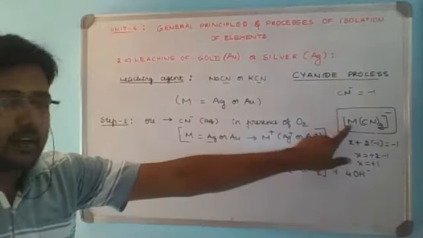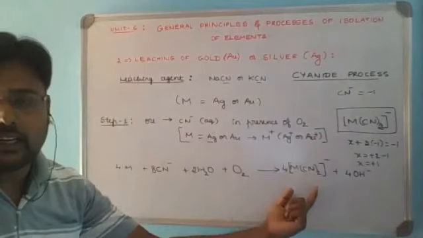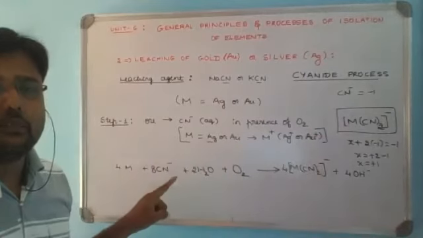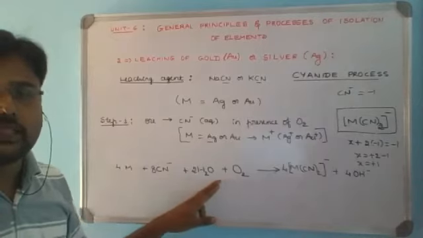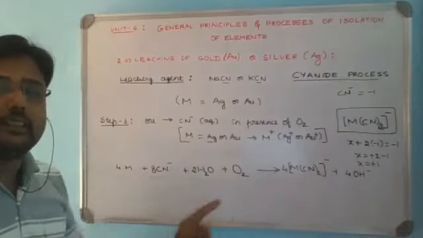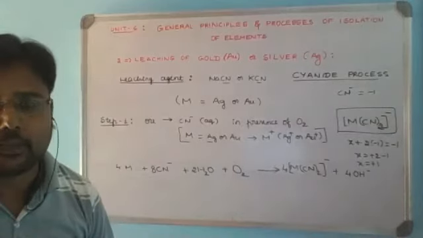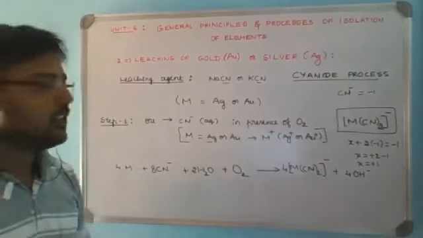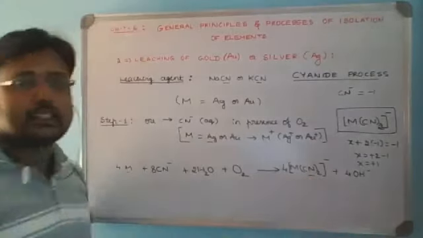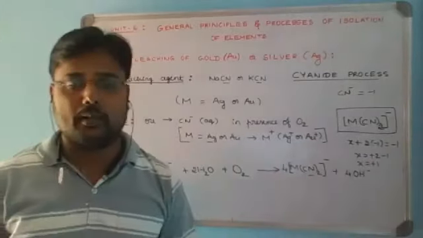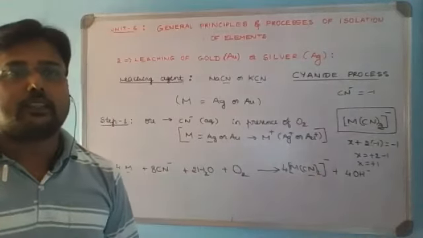So practice the formula, remember the formula: 4 moles of metal with 8 moles of cyanide, with 2 moles of water and oxygen. The reactants are clear, then the balancing part will not have any mistake. So this is how step 1 is done. Now all the gold or silver is present with the leaching agent as a metal cyanide complex. So this is step 1.